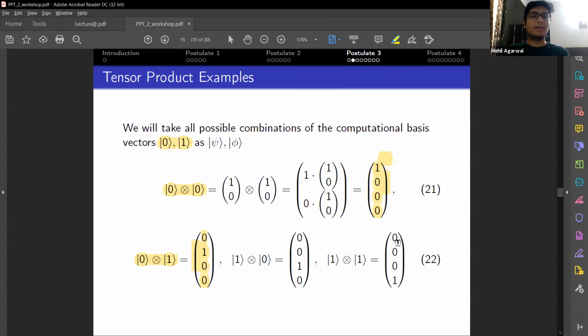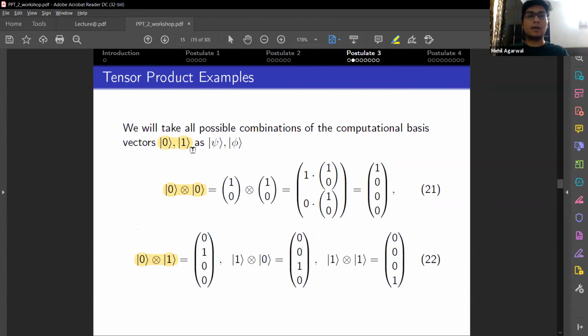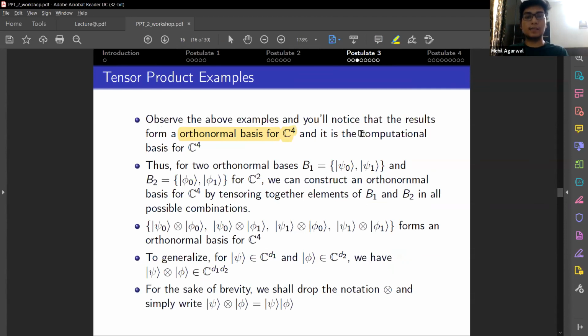Now, as you can see, if you observe them and try to find the vector product of all these, you'll see that the results form an orthonormal basis over 4 dimensions. This tensor product of all possible combinations of the computational basis is actually the computational basis for 4 dimensions.